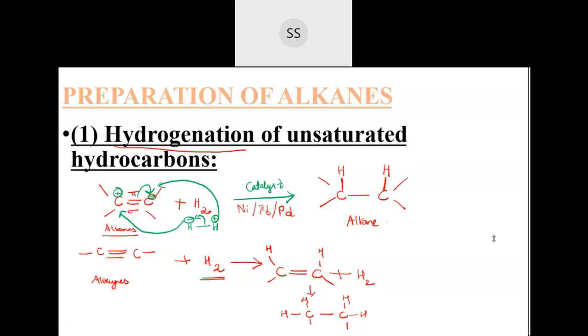Now see, your doubts are, these charges are not permanent. This charge separation takes place because they have to react here. When we are adding the catalyst, the electrons of this pi bond will get attracted to the catalyst. On the surface of the catalyst, these electrons get attracted, due to which the carbon gets positive and negative charge. So if carbon gets polarized, they can polarize the hydrogen molecule. That's how the charge separation happens. So it's not permanent. When the attacking reagent comes, when the catalyst has been added, only then this charge separation takes place.